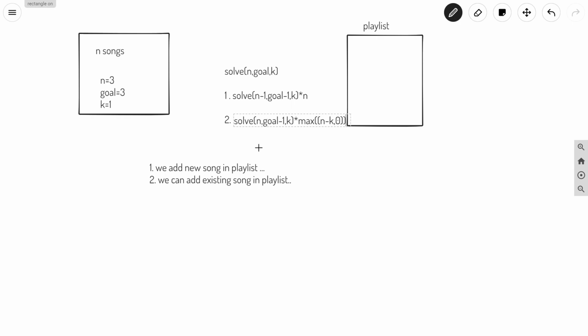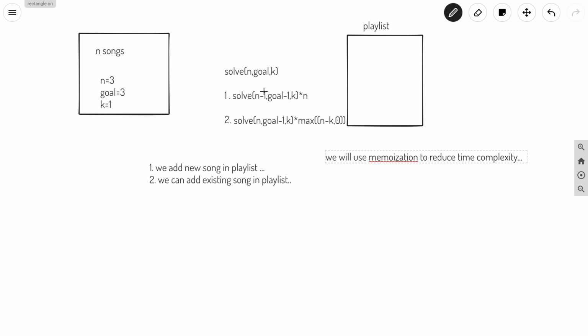So let us try to code this, okay. Before we code this question, you can use memoization here in order to reduce time complexity. So I will write here, we will use memoization to reduce time complexity.